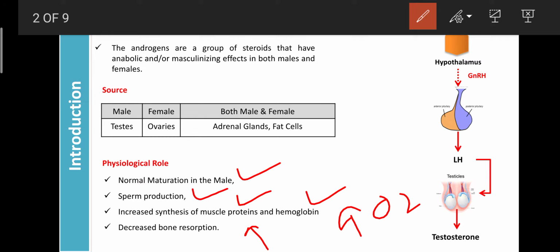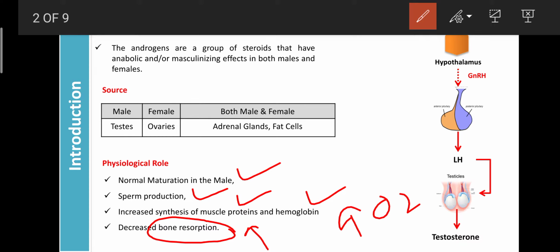Androgens also strengthen the bones by inhibiting bone resorption. The androgens or testosterone can make the bones stronger by inhibiting bone resorption, that is the release of calcium from the bones, by inhibiting the activation of osteoclasts. Osteoclasts are a type of cell present in the bone, involved in regulating bone resorption. That process is inhibited by testosterone.